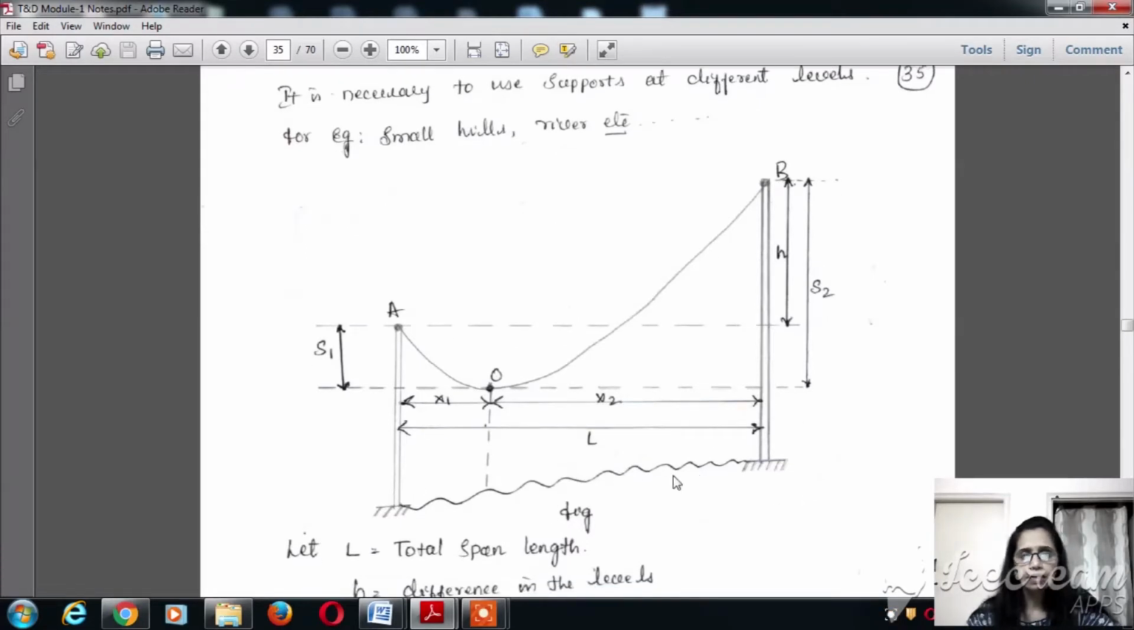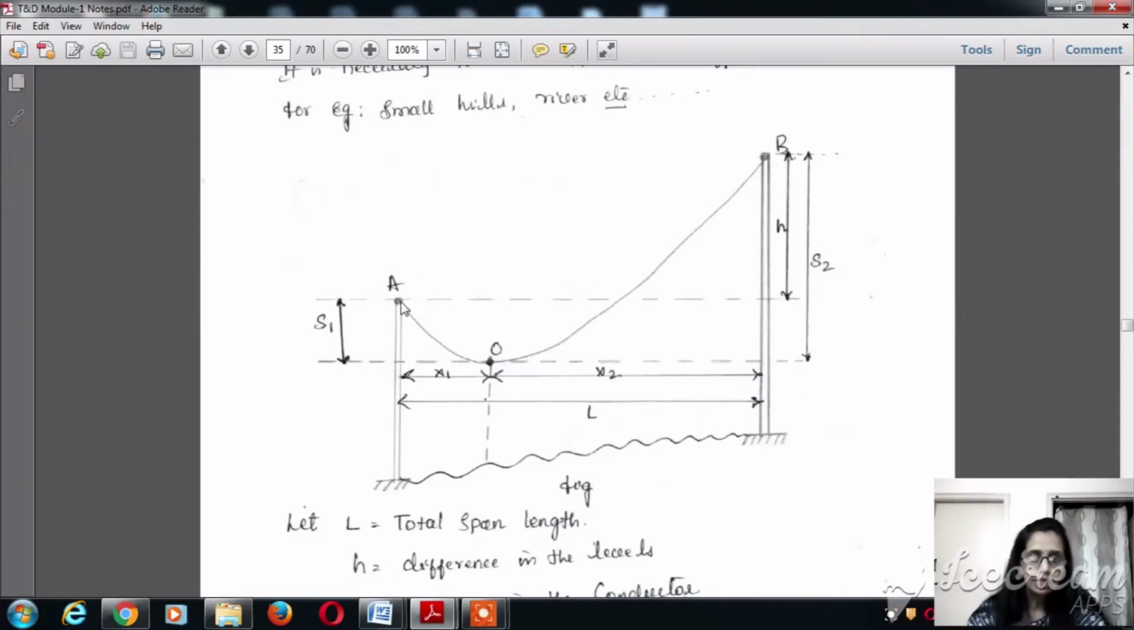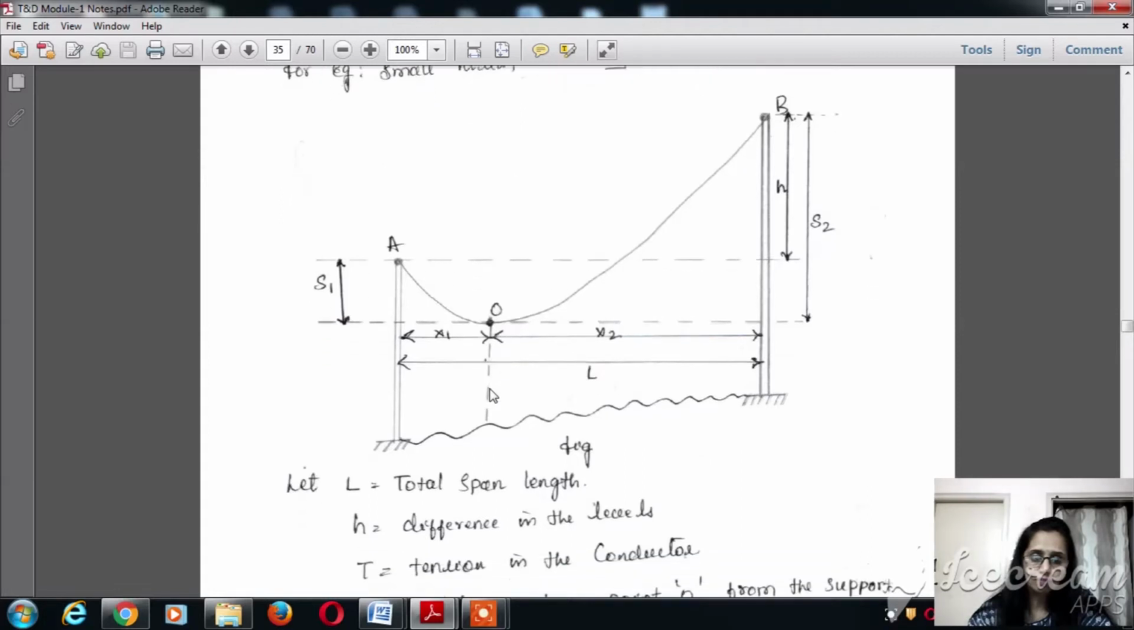It is necessary to use supports at different levels, as we need to transmit the power from one side to the other side. The figure shows two supports at two different levels. A and B are the supports, and we have considered one point O as the lowest point because of the sag. x1 is the distance from the lowest point to the support A, and x2 is the distance from the support B to the lowest point on the conductor.